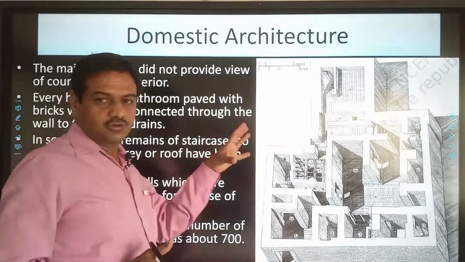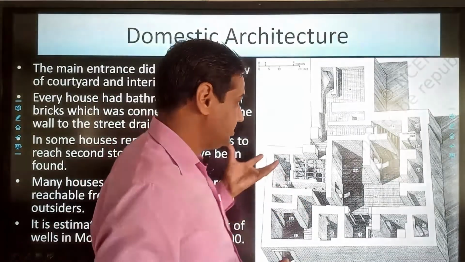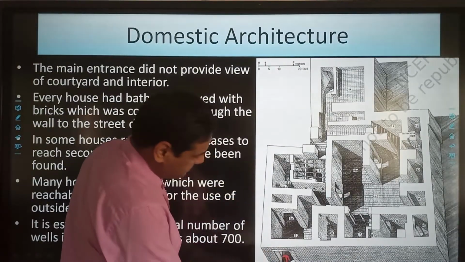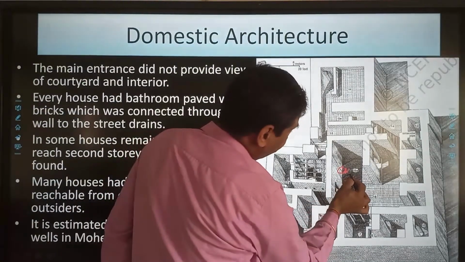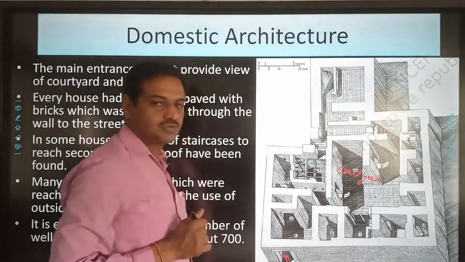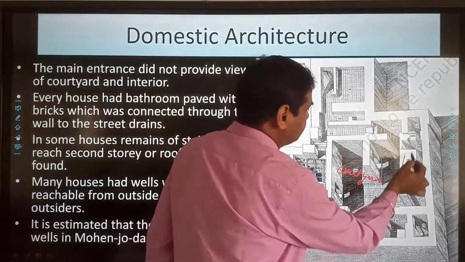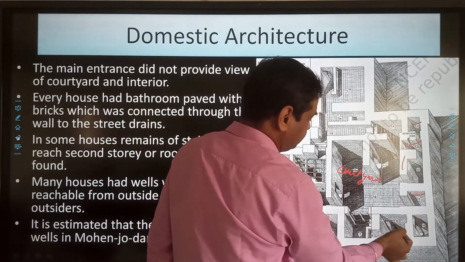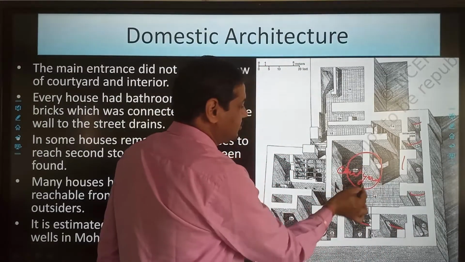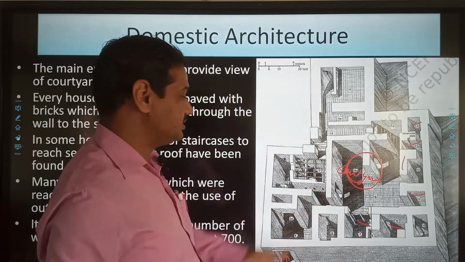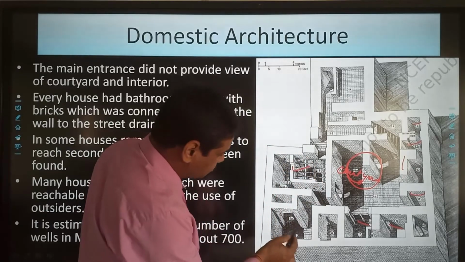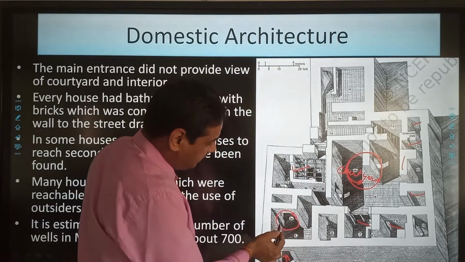This is a layout of a common household of the Harappan civilization which has been recovered from Mohenjo-daro. You can see that this is the main entrance of the house, and this is the courtyard. We can see that from here the courtyard is not visible. On the sides of the courtyard are the rooms: room 1, 2, 3, 4, 5, and all were opening into the courtyard. The courtyard used to be the center of various activities like cooking, weaving, stitching, etc. You can see that there are bathrooms also, and this is one room where a well was also there.